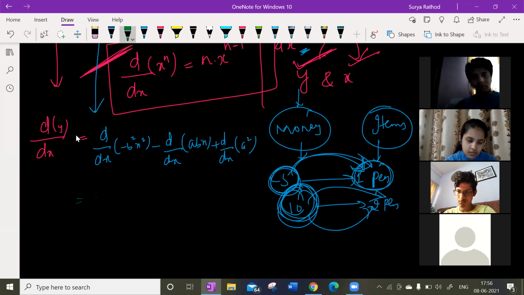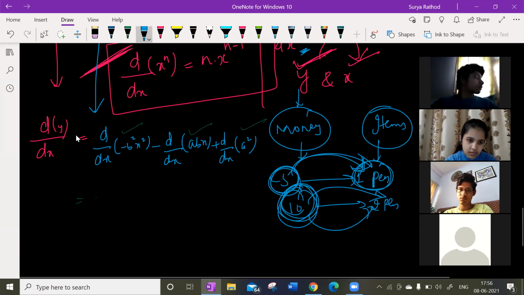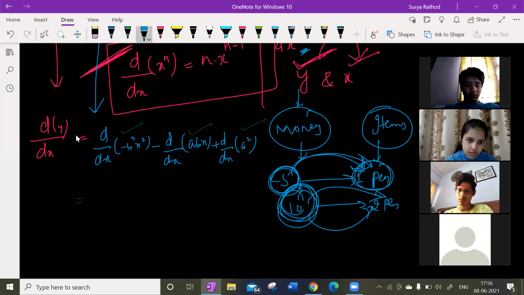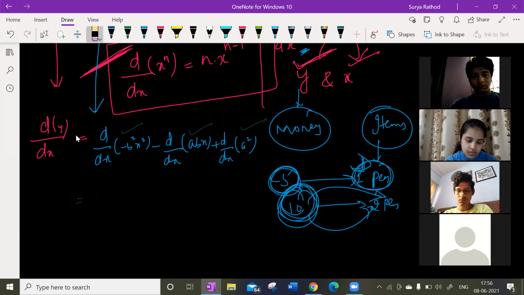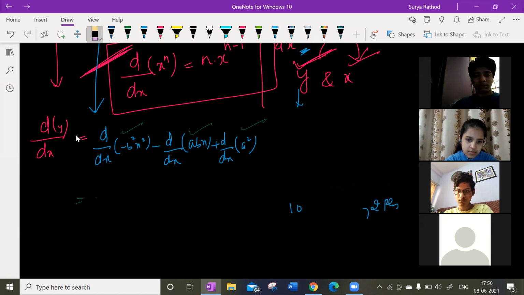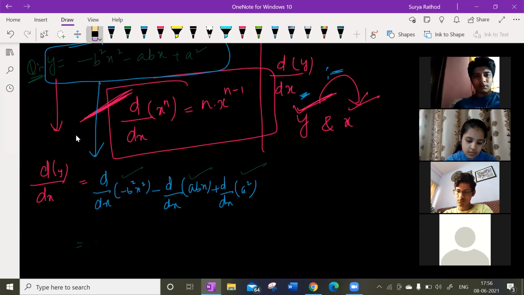Look at this here. What are my constants? Minus b square is a constant, ab is a constant, a square is a constant, right? Let us make it out. What I told you, just remember now. Don't remember all these money items, pens, pencils. For your understanding purpose, I explained everything.